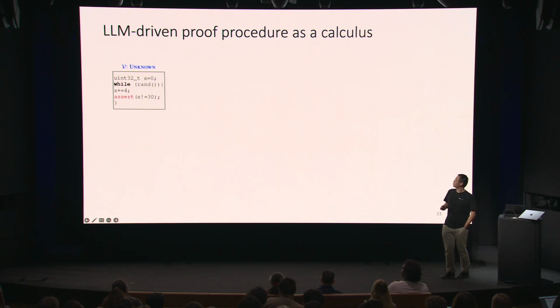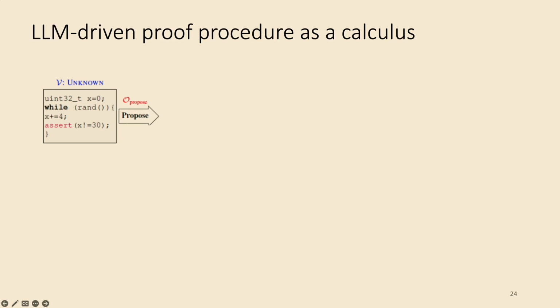So this is the procedure that I want to show. Let's say we have this original program. It has an assertion that the verifier needs to prove, and the verifier returns unknown. So we would then proceed to call the large language model to propose a sub-proof goal. Let's say the language model produces something like this. This assume is essentially the proposal that the language model provides. In this case, let's say it proposed something like x modulo 2 is equal to 0, a reasonable proposal.